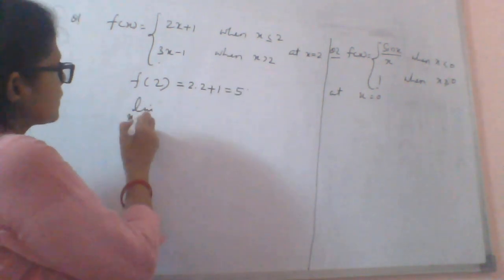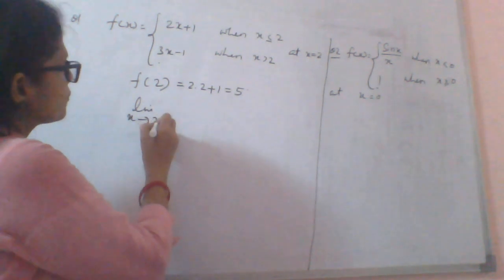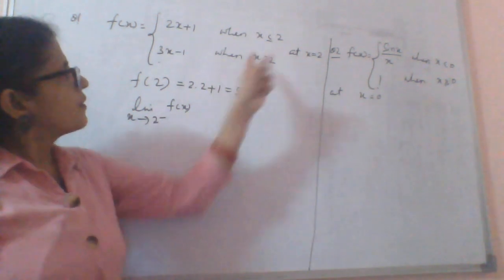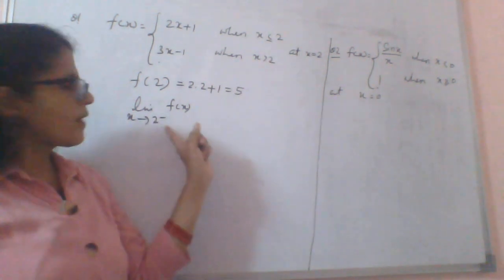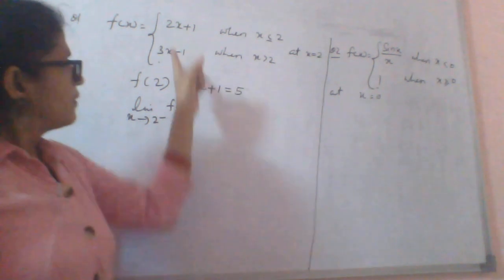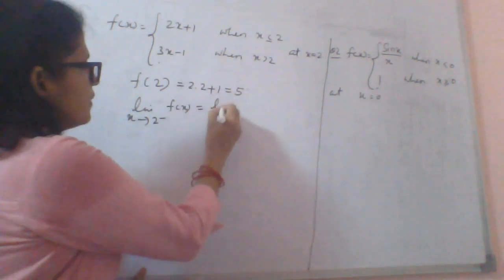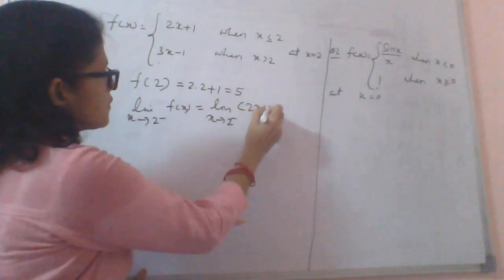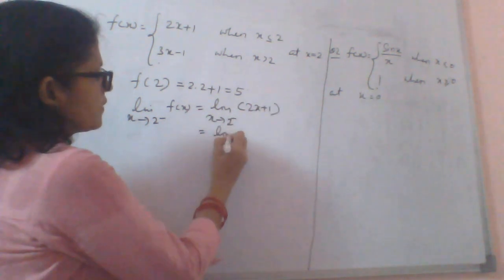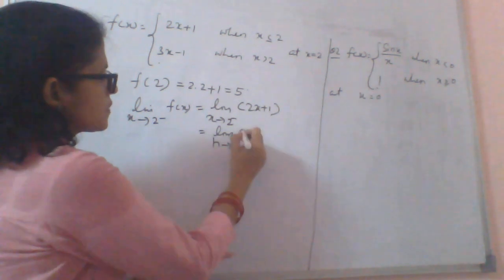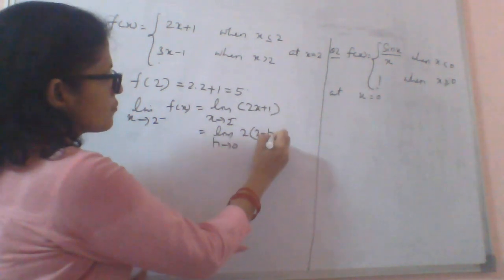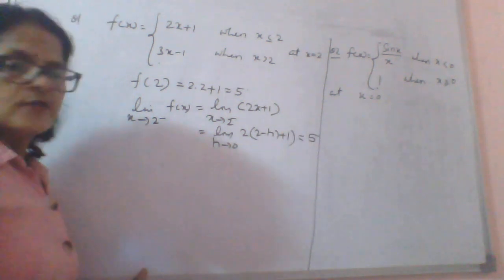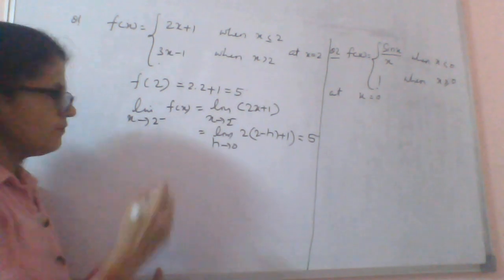Limit x approaches 2 minus of f(x): when x is less than 2, this is equal to limit x approaches 2 minus of 2x plus 1. We can evaluate it: limit h approaches 0 of 2 times (2 minus h) plus 1. So you are getting 5 here, so your left hand limit is 5.